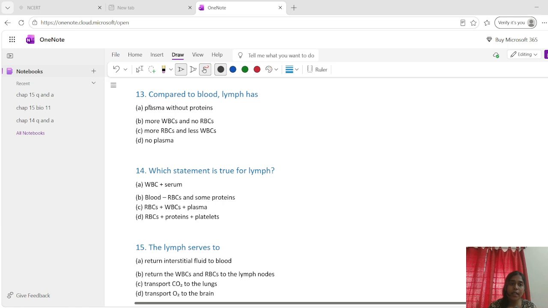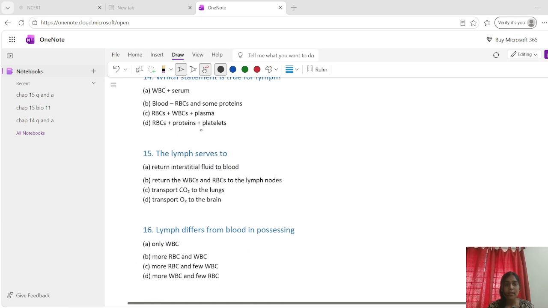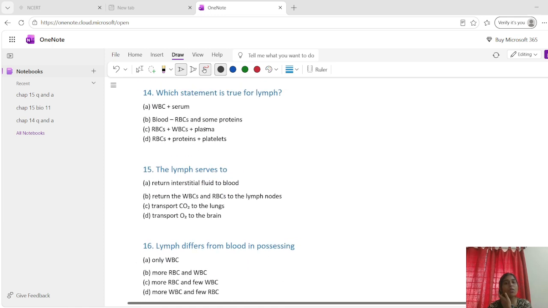Mainly, the lymphocyte produces antibodies as part of the immune response because they provide specific immunity against pathogens. Okay. Now, what is the 13th question? Compared to blood, lymph contains lymphocytes but lacks RBCs, and its protein concentration is also lower than blood plasma. So the answer: more WBCs and no RBCs. Okay. And which statement is true for lymph? Option B, because lymph resembles blood plasma but contains fewer proteins and no RBCs. So it mainly carries lymphocytes.